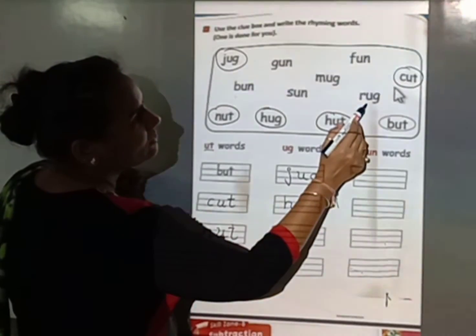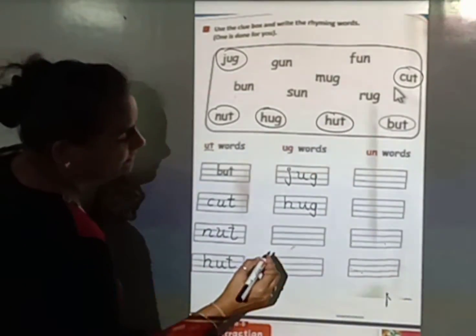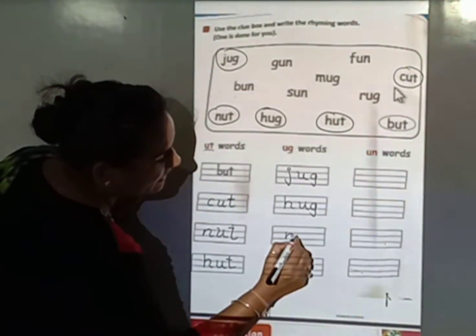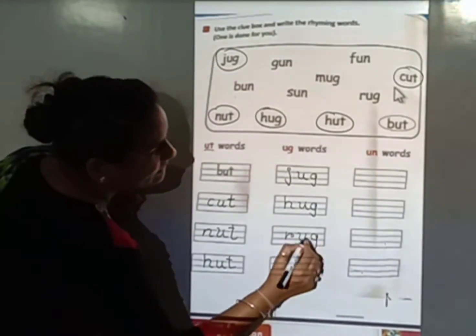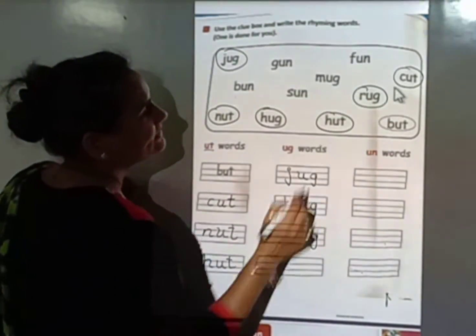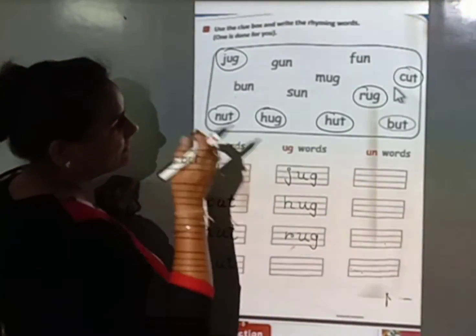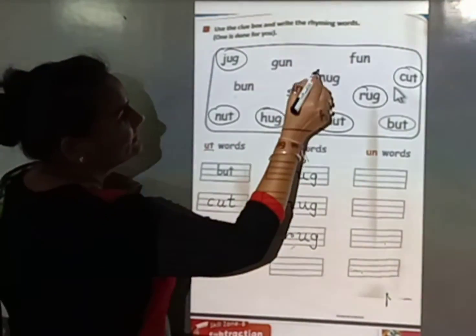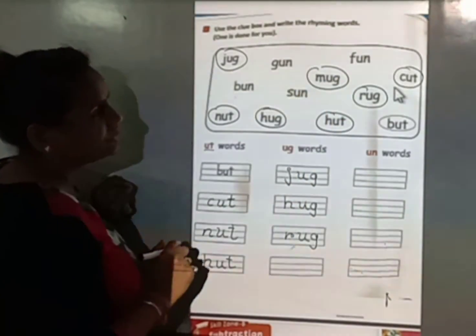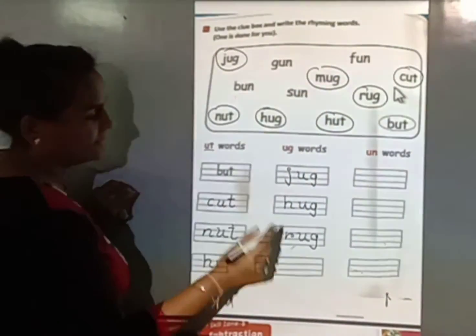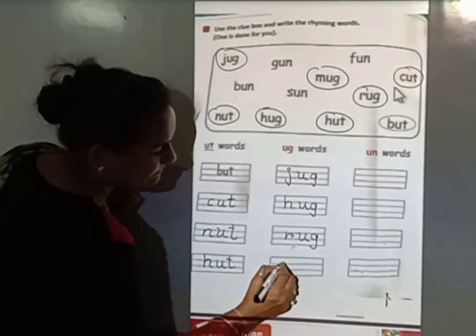Then this is also a UG word. R-U-G. Circle it and write down here. R-U-G, rug. Then next, this is also a UG word. So circle it and write down in this space.